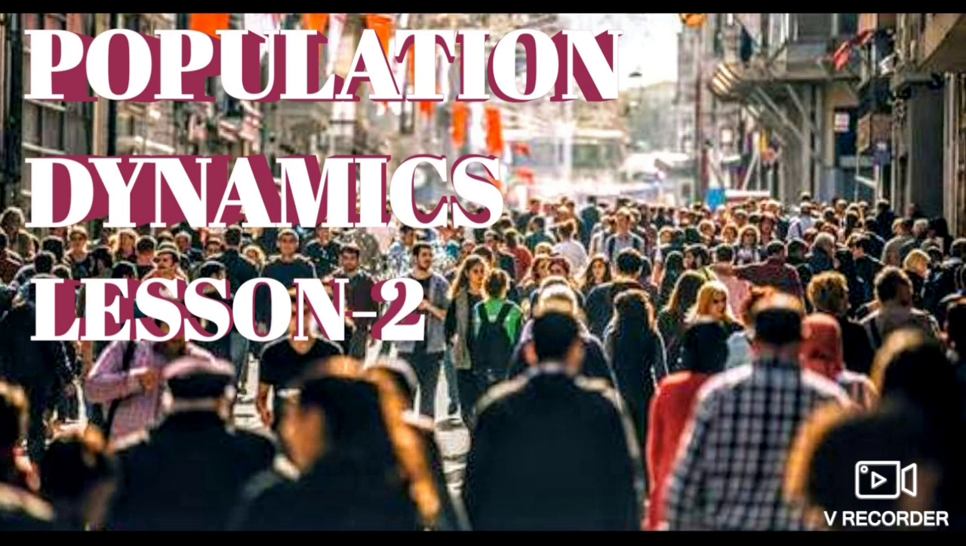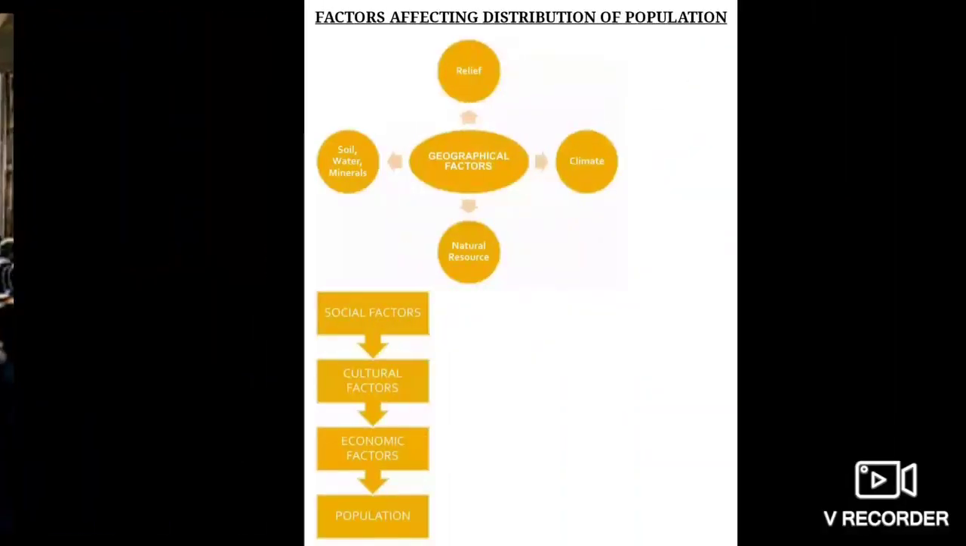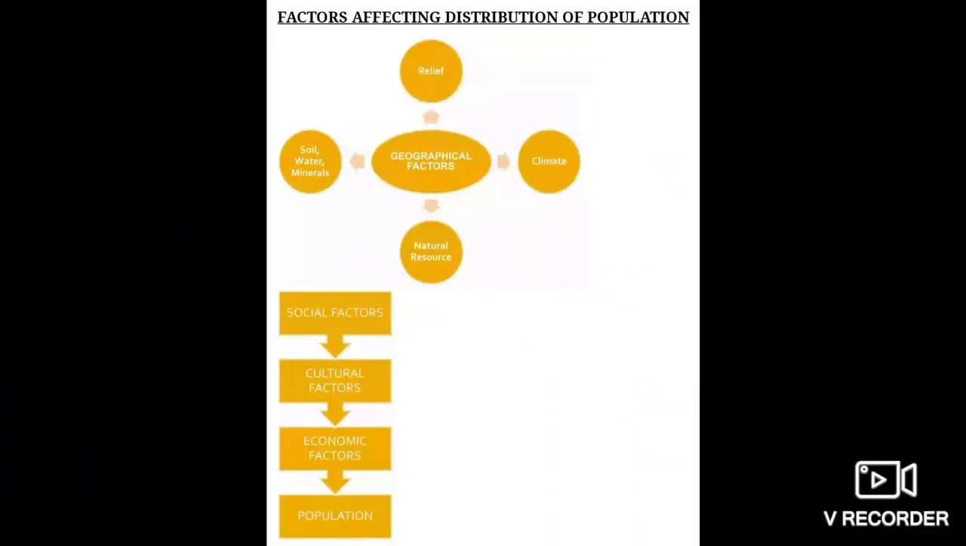Okay, children, understood? Now we come to the first heading, that is distribution of population in the world. The way in which people are spread across the earth is known as the pattern of population distribution, right? Now, this distribution of population is not evenly distributed everywhere on the surface, right? So the distribution depends on physical factors and non-physical factors.